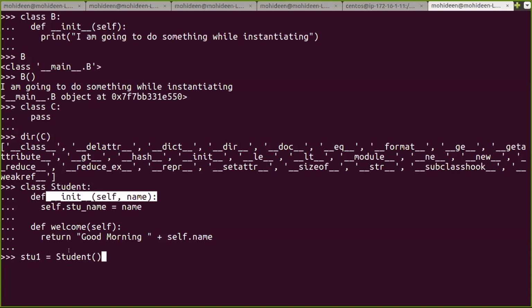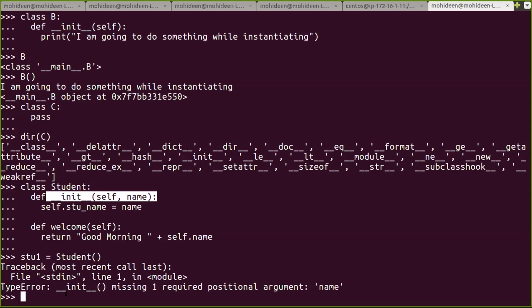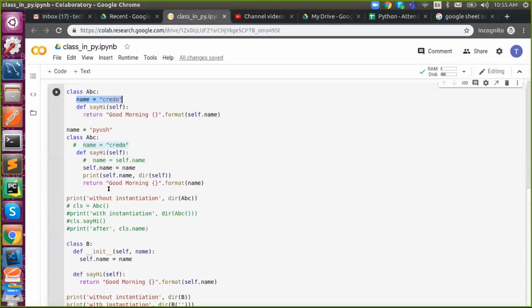I said while you are instantiating, this method will be triggered. So if I don't pass anything, what happens? Type error. It is missing one required positional argument. Got it? Init requires it because I'm overriding my constructor. In a traditional class, while instantiating we never pass anything because the constructor is empty.